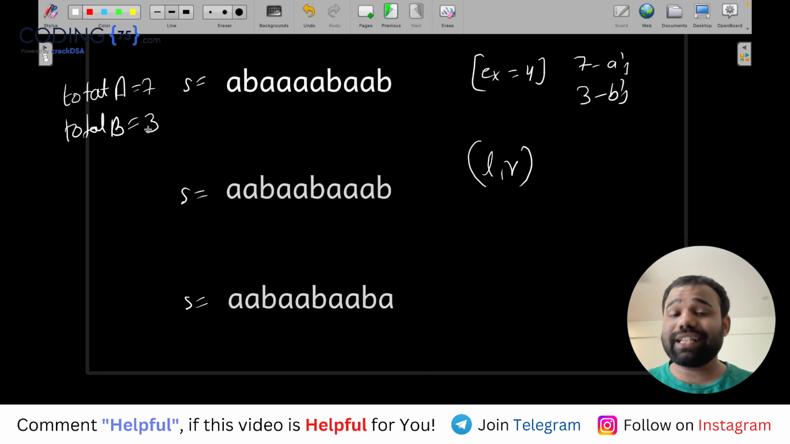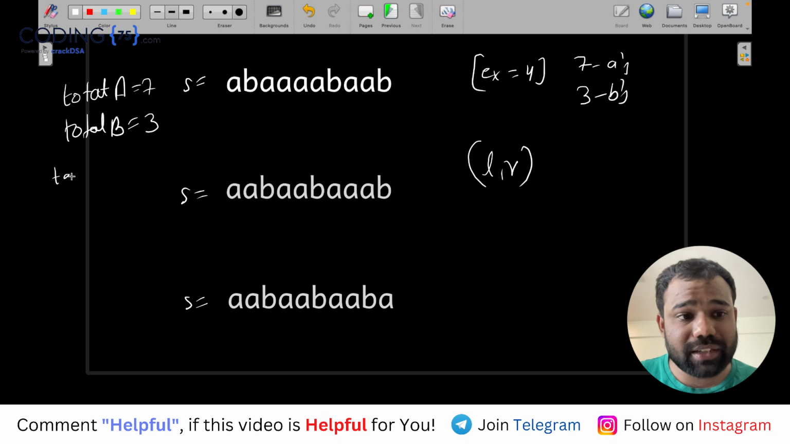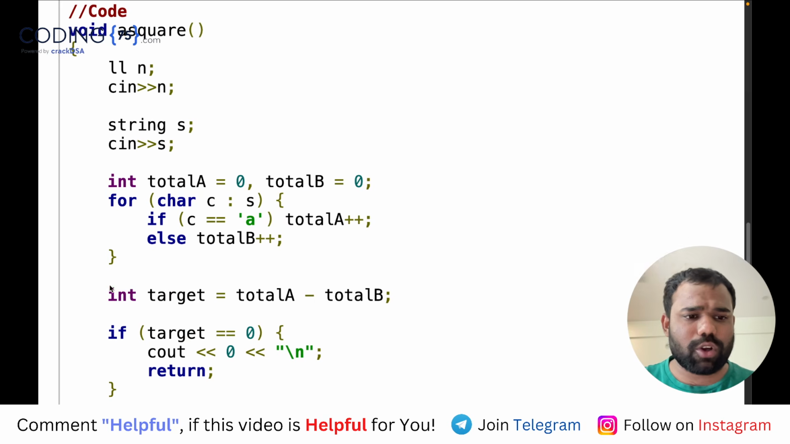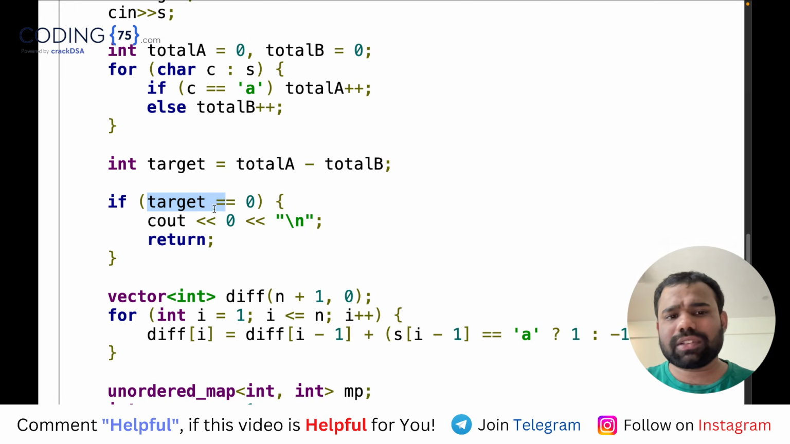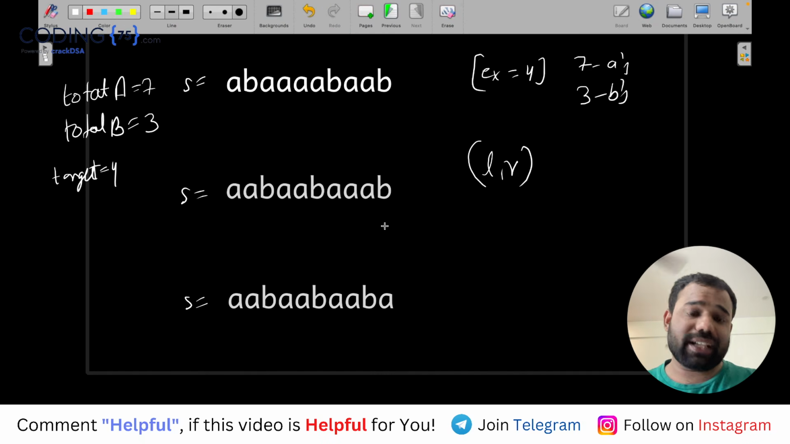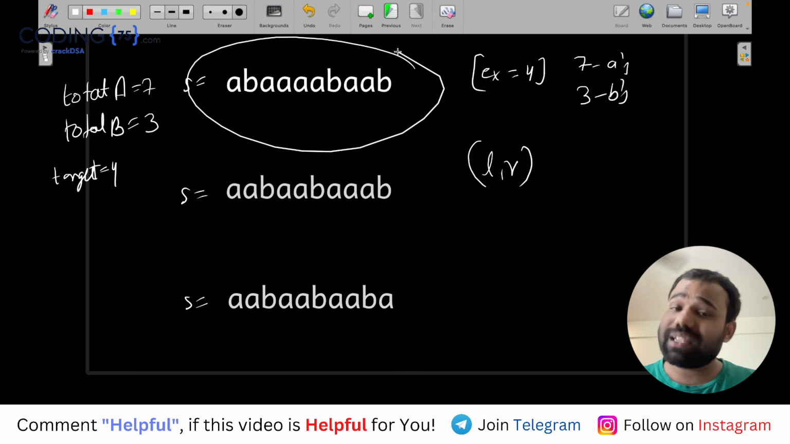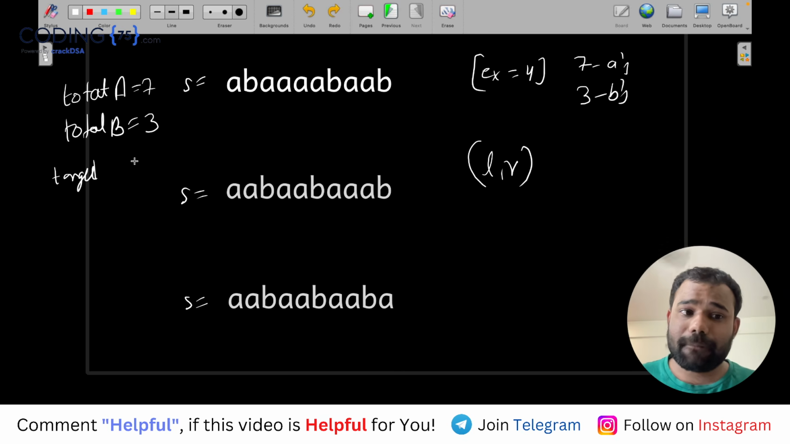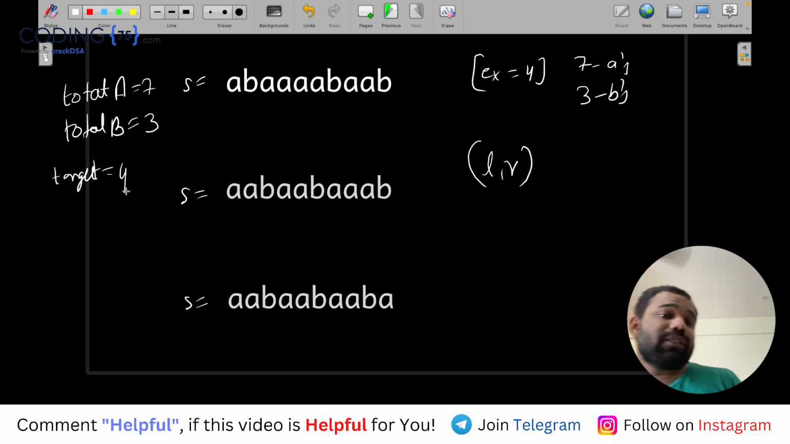Now I wanted to see what's the difference between them, that we need to remove. So our difference is the target, which is 4 in this case. That 4 extra A's are there. So I got the target. Now let's say target is 0. That means if we have the same number of A and B, then the answer is simply 0. Otherwise, I need to find one substring in this string which also has a difference of 4. And if I find a substring with a difference of 4, that means I can just remove it.